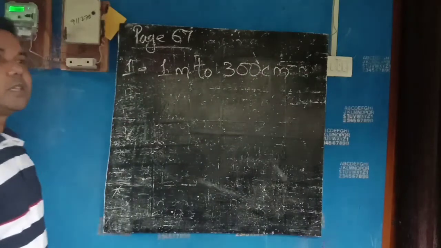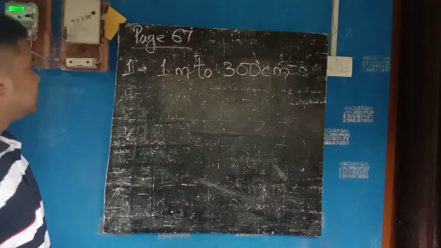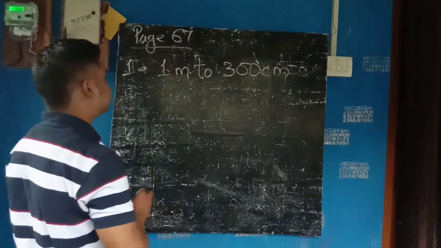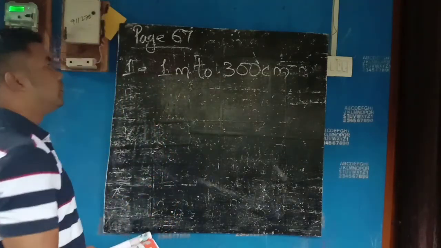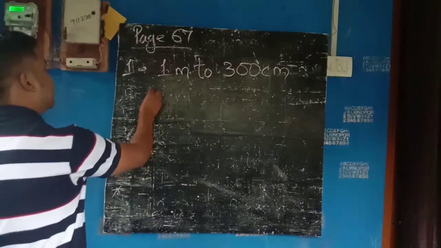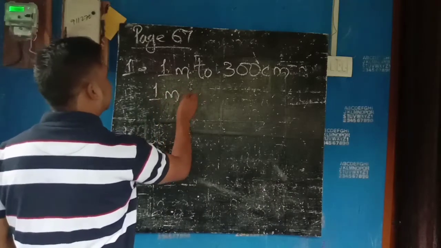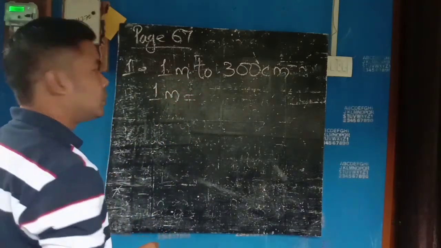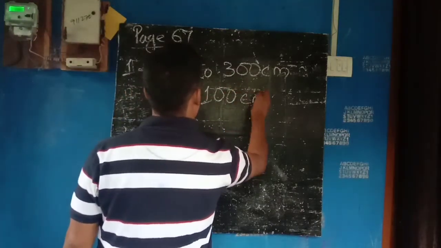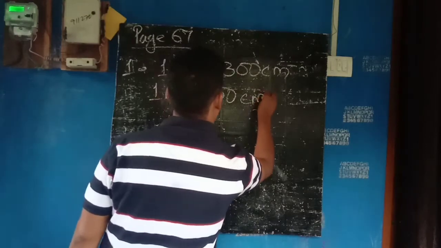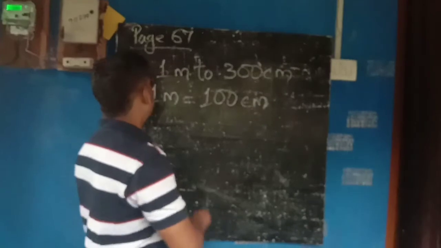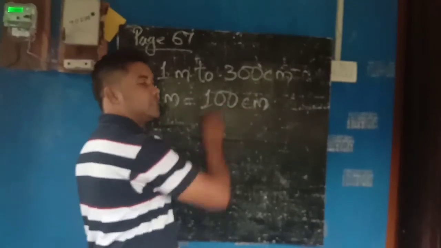So what you will do now, 1 meter you will convert into centimeter. 1 meter is equal to how much centimeter? 1 meter is equal to 100 centimeter.